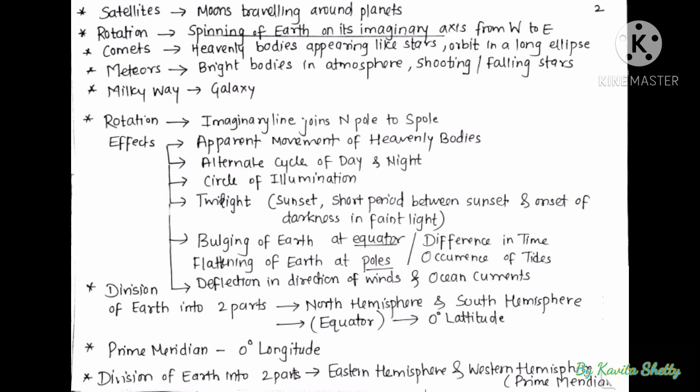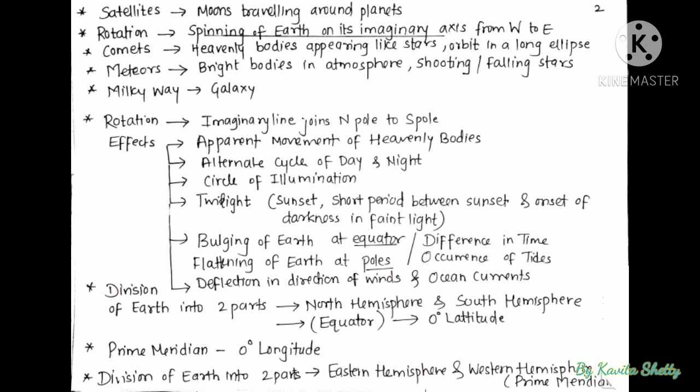Bulging of Earth we usually see at equator or in the middle. Flattening of Earth we can see at the poles, meaning North Pole and South Pole. Deflection in the direction of winds and ocean currents is one of the effects of rotation. Also the difference in time and the occurrence of tides are due to rotation.